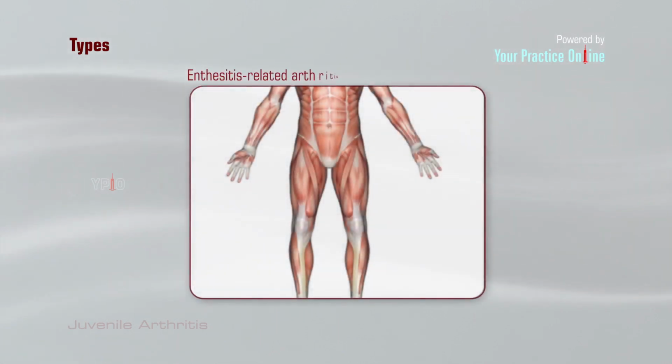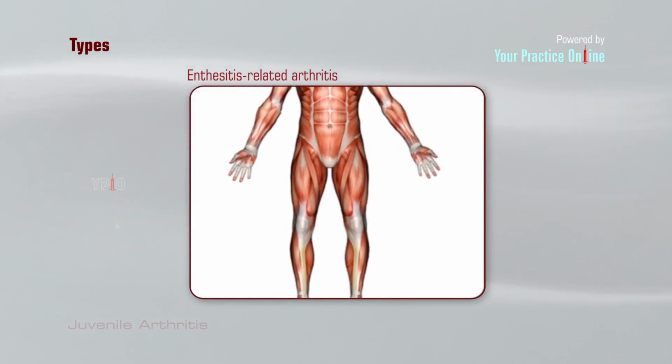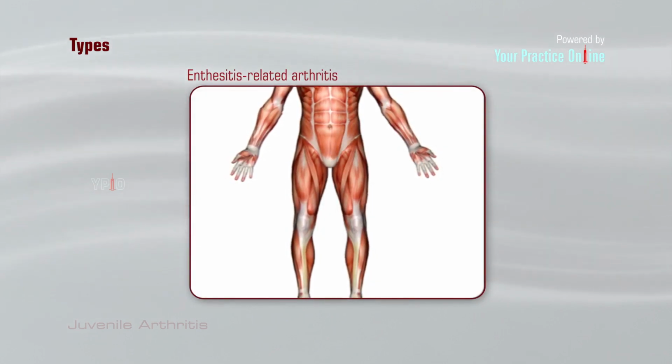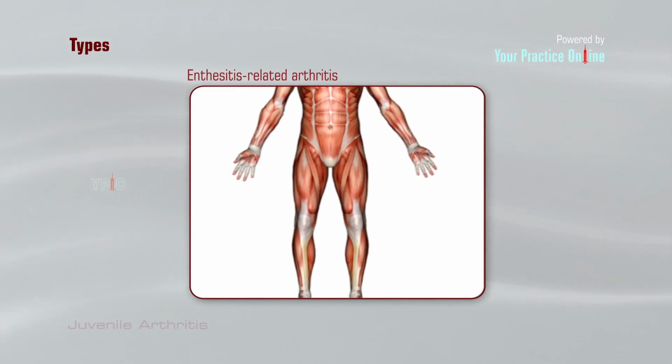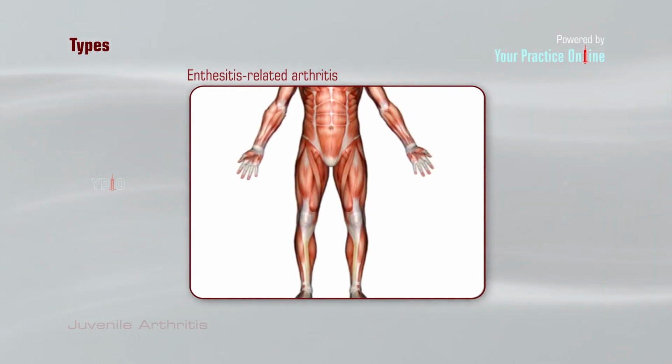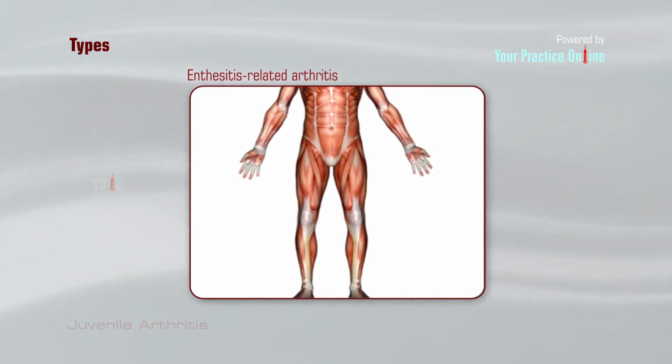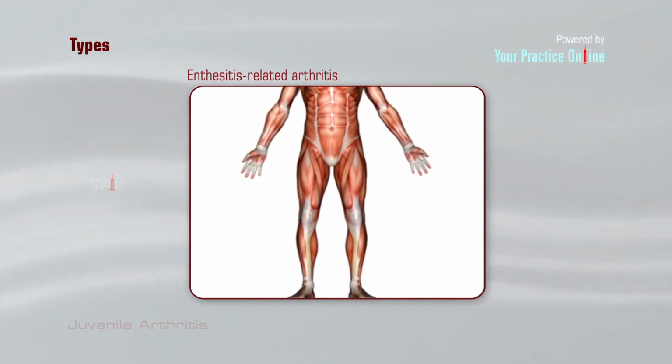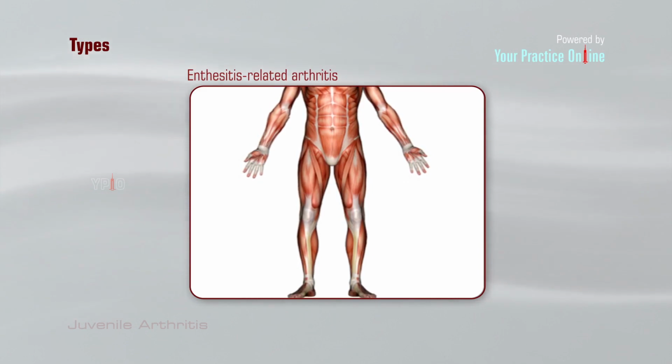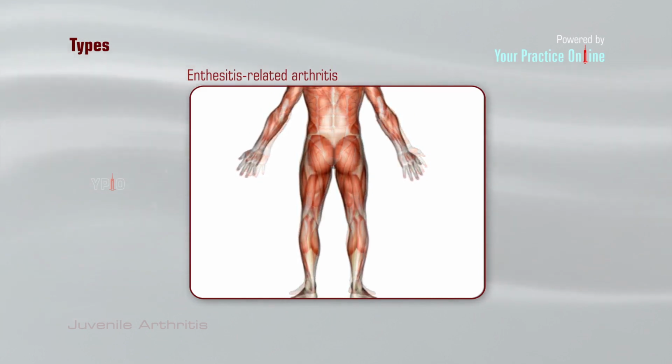Enthesitis-related arthritis. This type of arthritis is accompanied with enthesitis, which is inflammation at the site where the ligament, tendon, or joint capsule joins the bone. Enthesitis occurs most commonly around the knees and at the Achilles tendon on the back of the ankle.